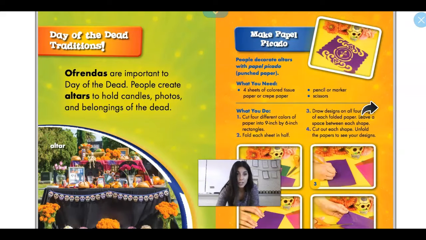Day of the Dead traditions. Ofrendas are important to the Day of the Dead. People create altars to hold candles, photos, and belongings of the dead. And this is an example of an altar. You can see pictures, flowers, some decorations, stuff like that. And then make a papel picado. We're going to do this, but not today, okay?